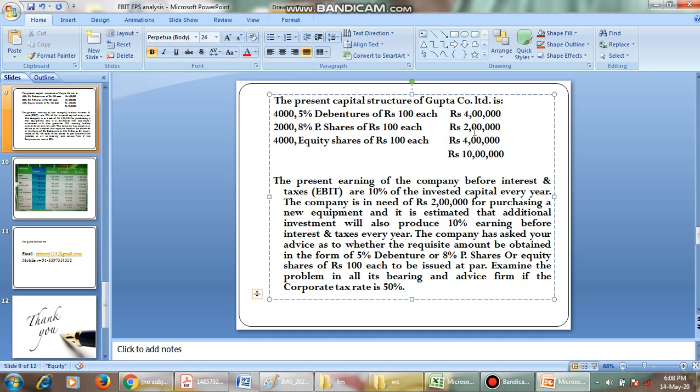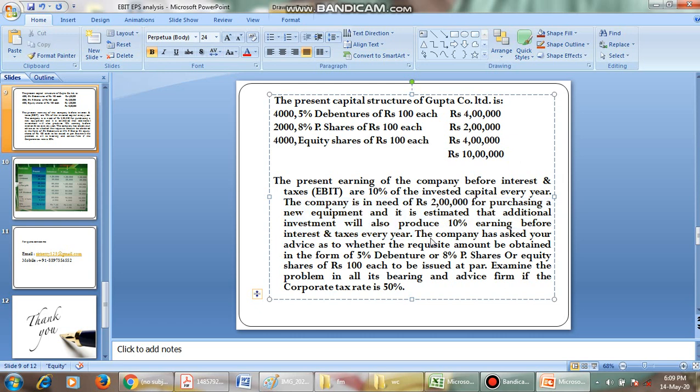So what is the total capital? 4 lakhs of debentures, 2 lakhs of preference, 4 lakhs of equity, total of 10 lakhs. The present earnings of the company before interest and tax, that is EBIT, are 10% of invested capital every year. That is 10% of 10 lakhs. The company needs 2 lakhs for purchasing new equipment, and it is estimated that the additional investment will produce 10% EBIT every year.